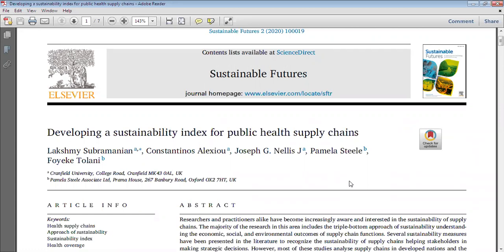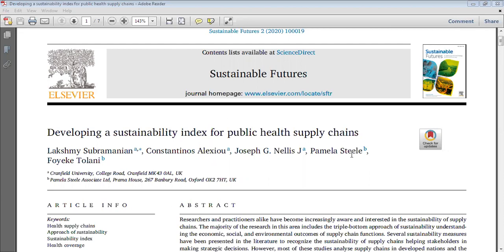So here you can see that the title of the paper is Developing a Sustainability Index for Public Health Supply Chain. Okay, this is the title of the paper.